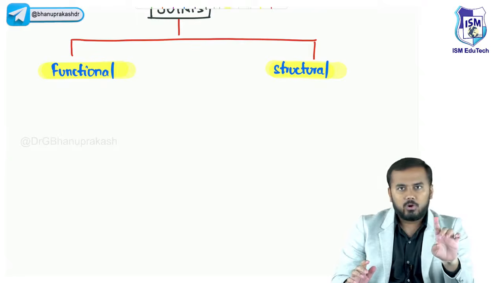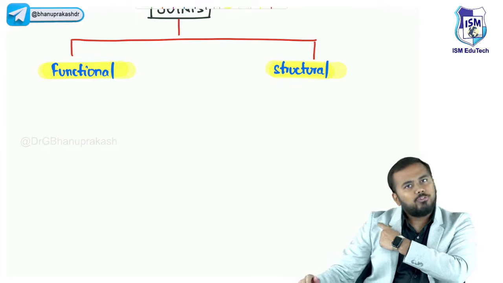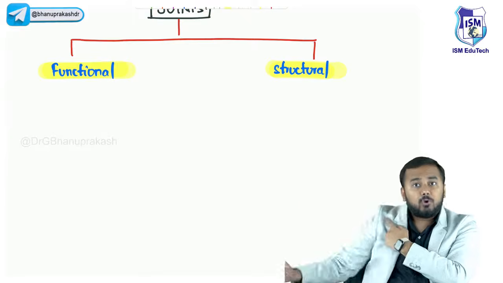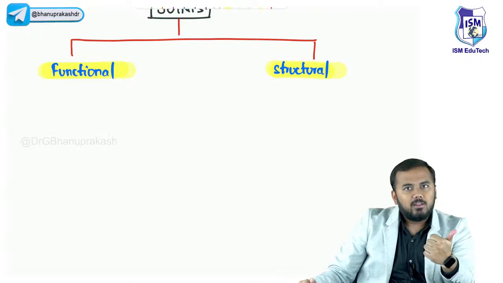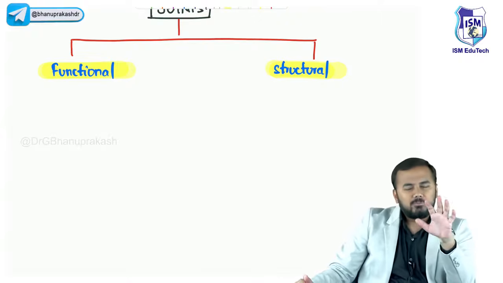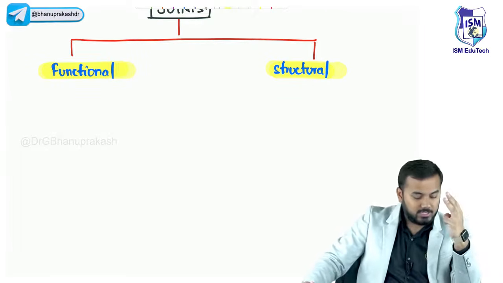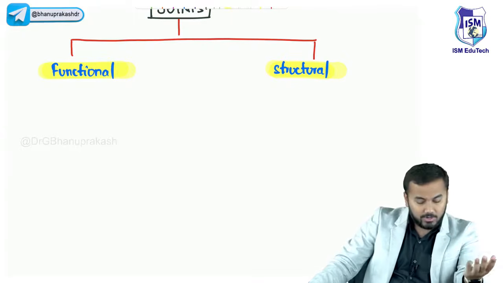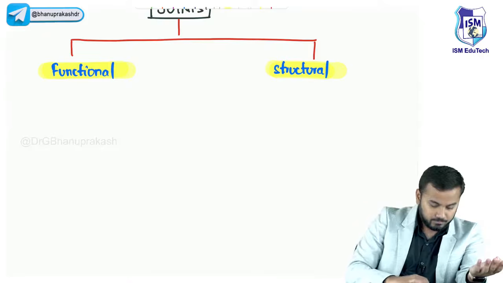For example, look at the action I'm doing. If I'm rotating my shoulder joint, tell me, is this joint freely movable? Is it moving freely, or slightly, or is it completely immovable?